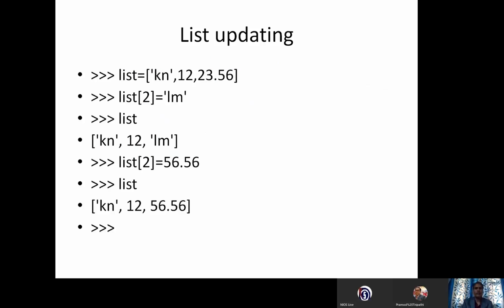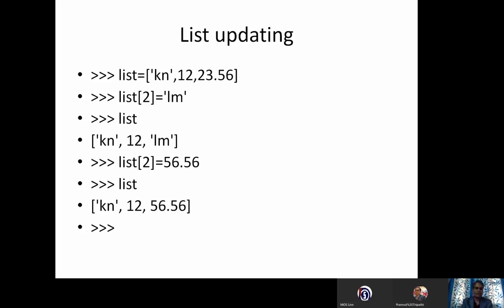Now we will learn why the list is called mutable, because it is possible to update the list data. I am having a list and a value. The list has some number value, some string value, some float value, and index number 2 I want to modify with LM. Now I have printed, and you can see I'm getting the result KN, 12 and LM. Permanently the data got changed.